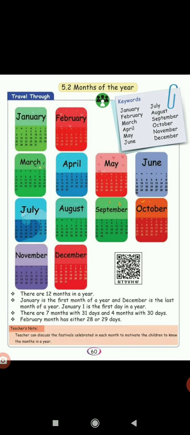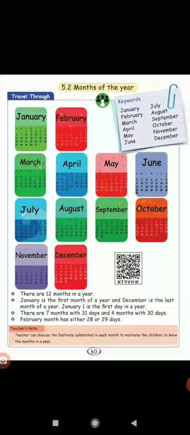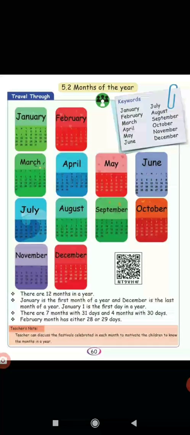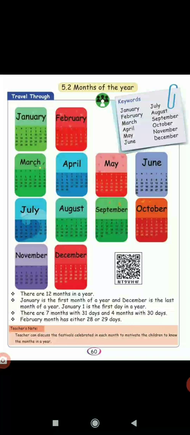Next, see the picture. January, February, March, April, May, June, July, August, September, October, November, December. How many months are there? There are 12 months in a year. January is the first month of a year and December is the last month of a year.